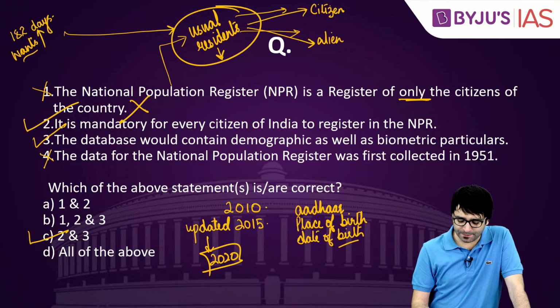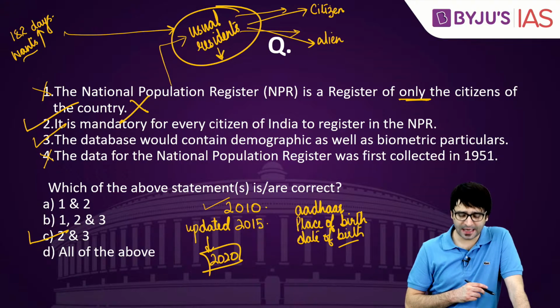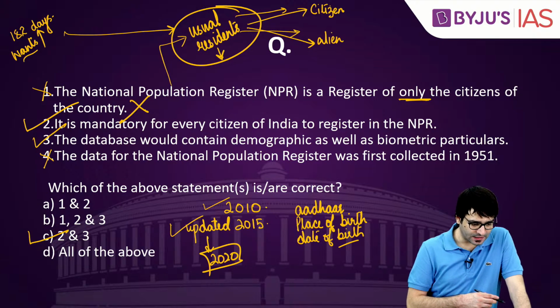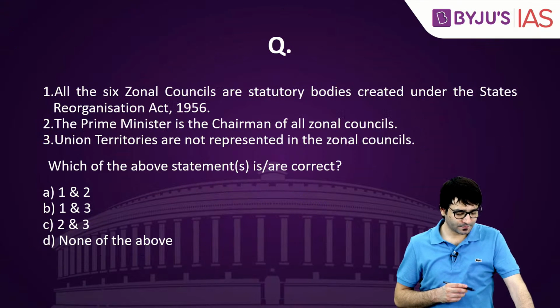So NPR was first done in 2010, it was updated in 2015, it was sought to be updated in 2020 but was postponed because of the COVID-19 pandemic. So statements 2 and 3 are correct. C is the right answer.